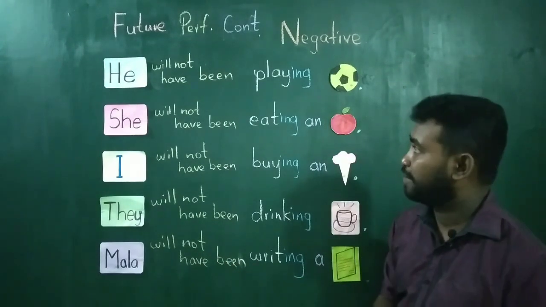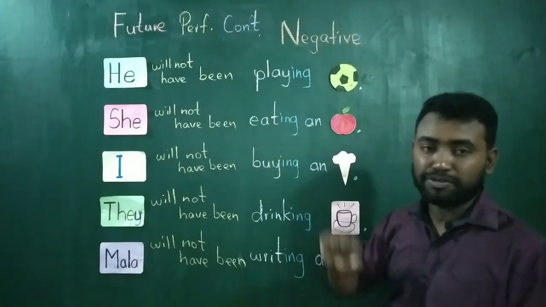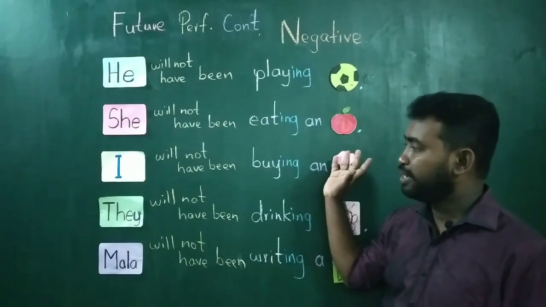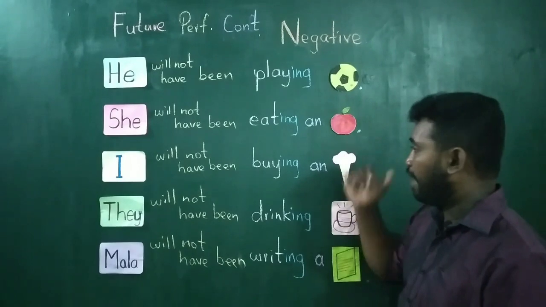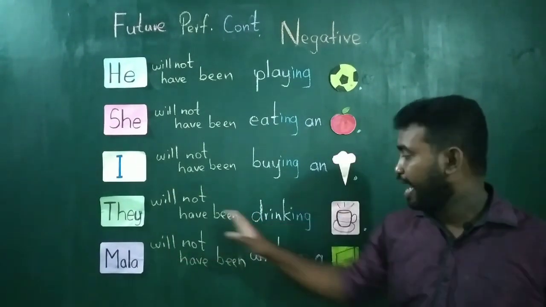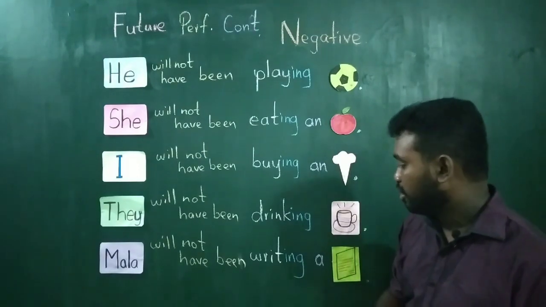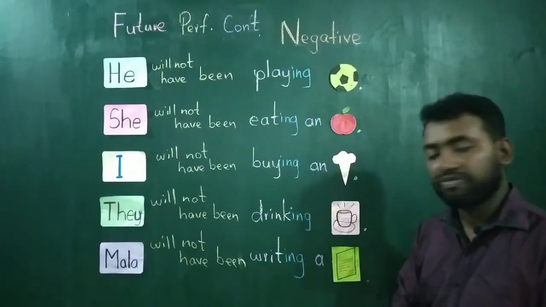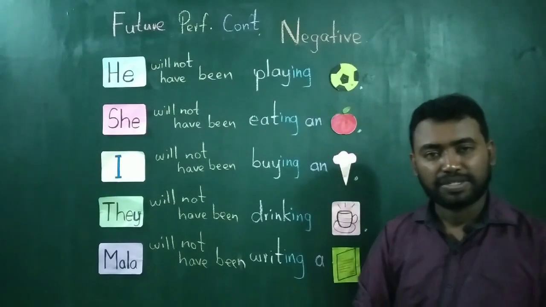Or else you can say, he won't have been playing football. She won't have been eating an apple. I won't have been buying an ice cream. They won't have been drinking coffee, and Mala won't have been writing a letter.